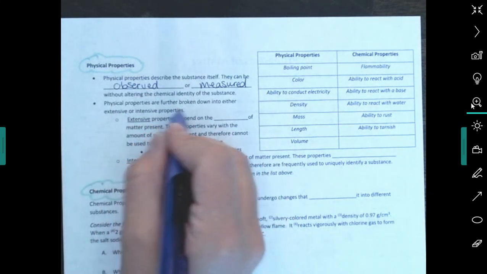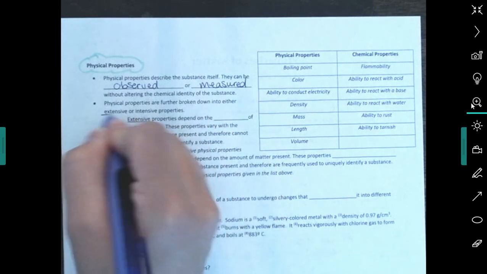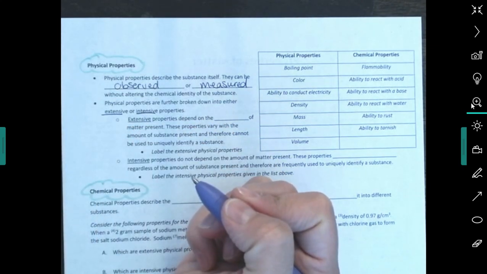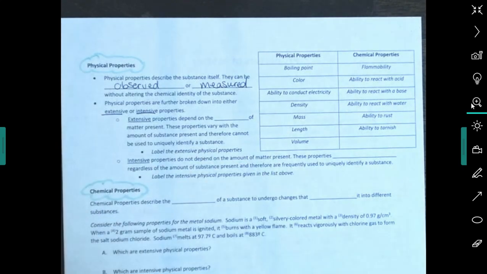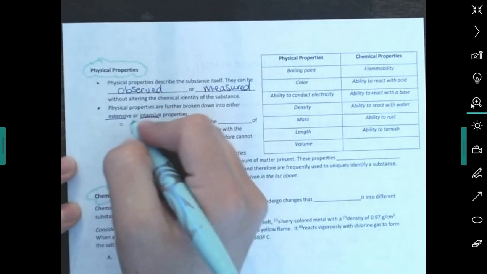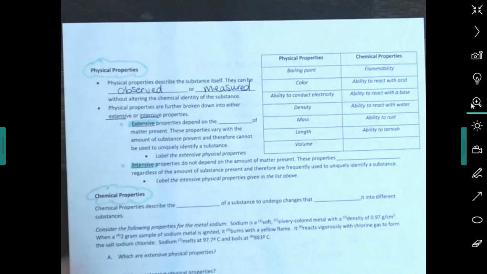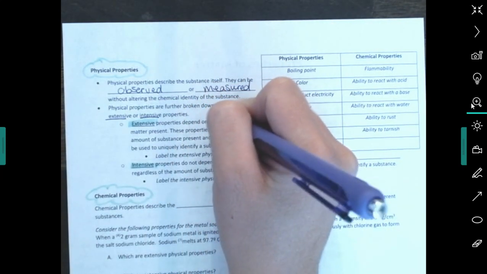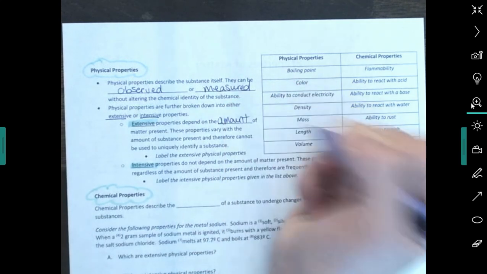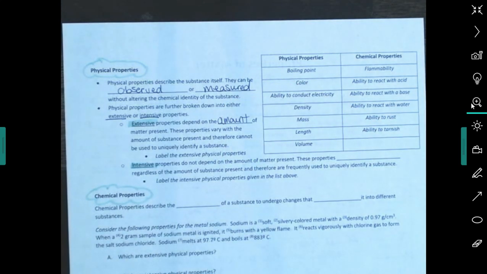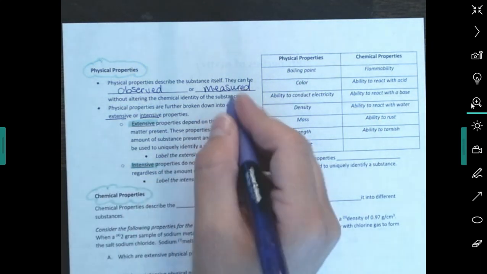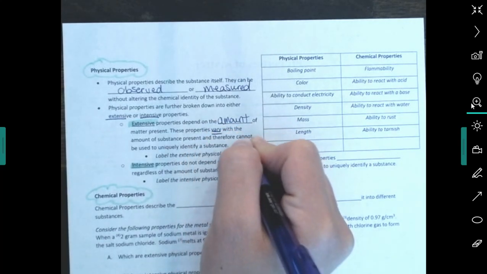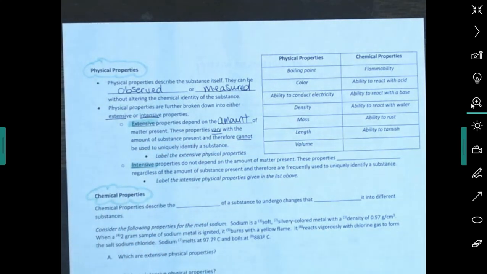Physical properties are further broken down into either extensive or intensive properties. Okay? So extensive properties and intensive properties. Extensive properties depend on the amount of matter present. These properties vary with the amount of substance present and therefore cannot be used to uniquely identify a substance.